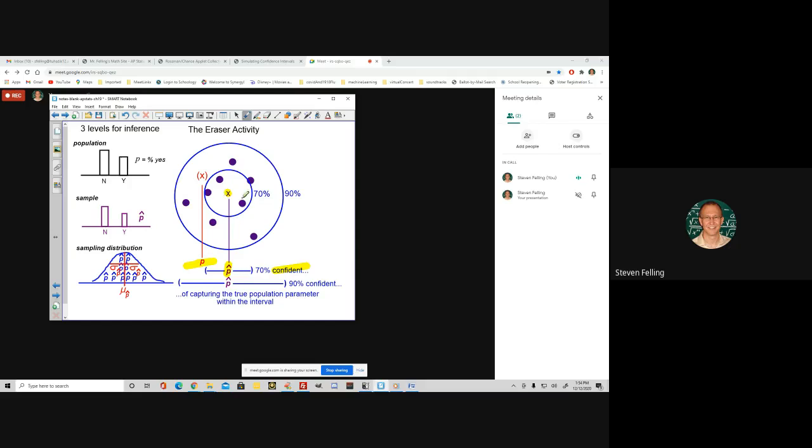So maybe this small circle, we could represent it by going above and below this p hat value a certain amount, and say we're 70% confident that the target value p is inside there, right? But if we wanted to be more confident, then we have to have a much wider confidence interval here. In fact, if we wanted to be 100% confident, this would have to go out to infinity on each side, because the only way we could be 100% sure is if we went from negative infinity to infinity, right?